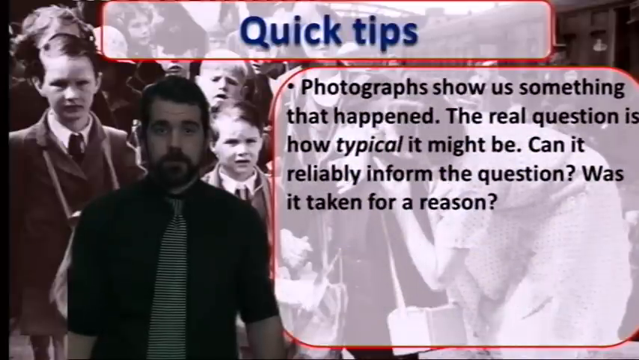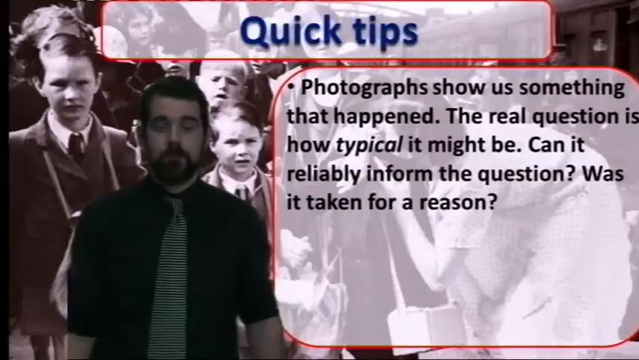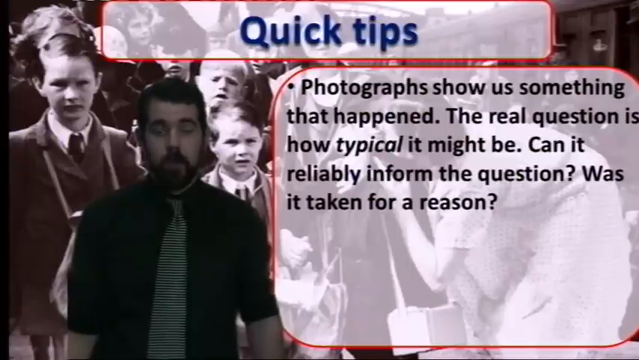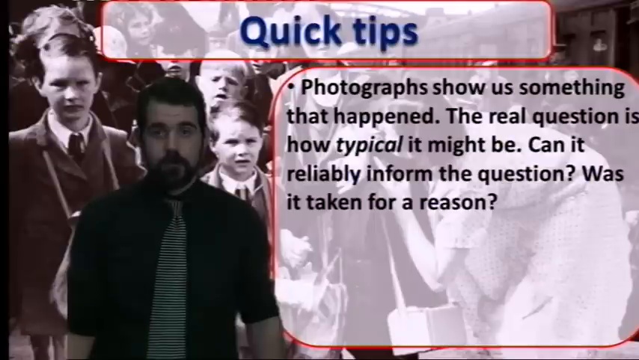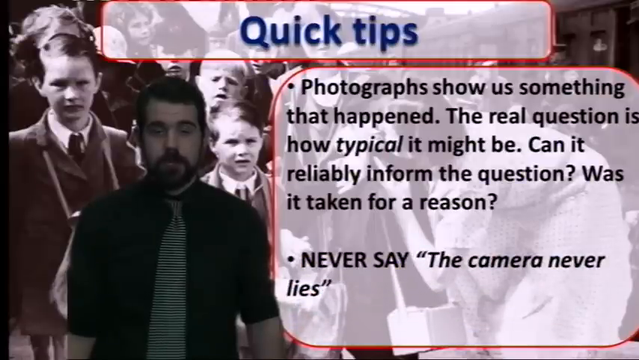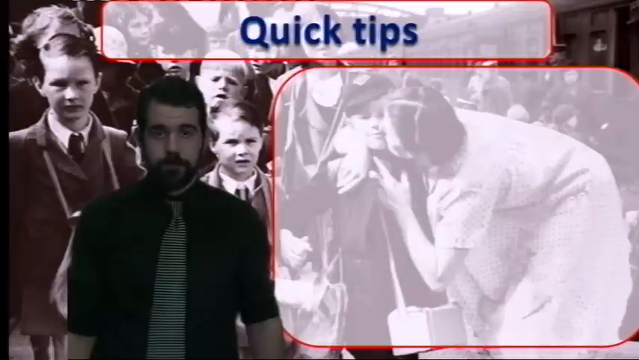Firstly, photographs. They show us something that happened, so we're not really going to doubt what it contains. What we need to think about with photographs is how typical is that? Is it representative of what is going on on a wider scale, or is it just showing me one moment in one place that's not representative of the issue at stake? Never ever say the camera never lies. It's overly simplistic and ultimately untrue.